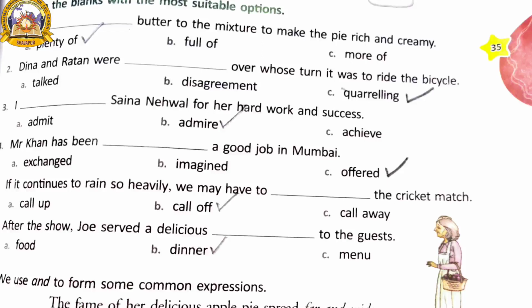So what do you have to put? Offered. You have to put a right mark. Next one, if it continues to rain heavily, we may have to call off the cricket match. You have to put call off. You have to put a right mark. After the show, Joe served a delicious dinner. You have to put a right mark on dinner.